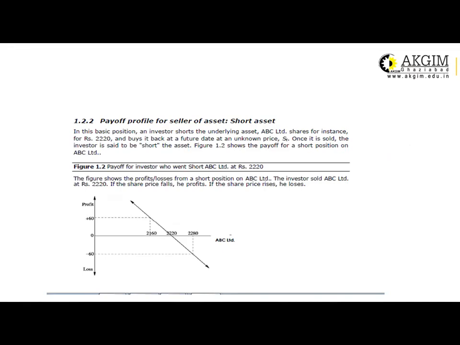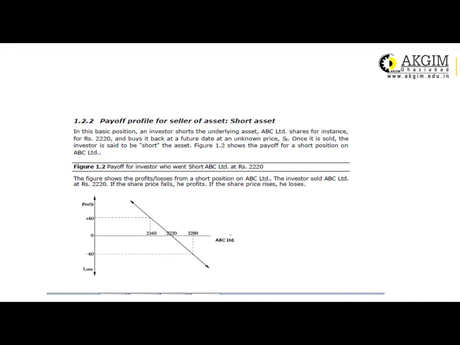But if the stock price is going to be reduced, then there will be a profit, because the investor sells at the higher price and buys back at the lower price. In this basic position, an investor shorts the underlying asset, APC Limited shares for example, at rupees 2,220 and buys it back at a future date at an unknown price. Once it is sold, the investor is said to be short the asset.